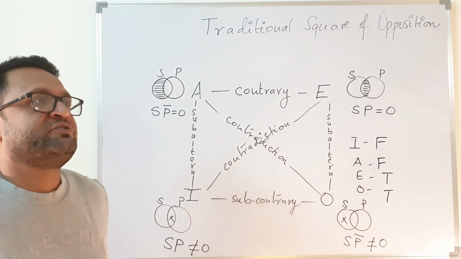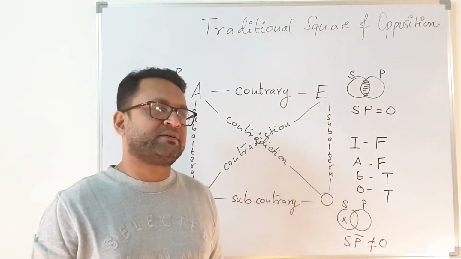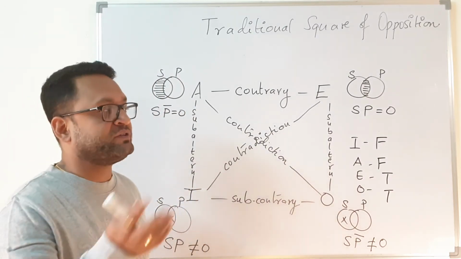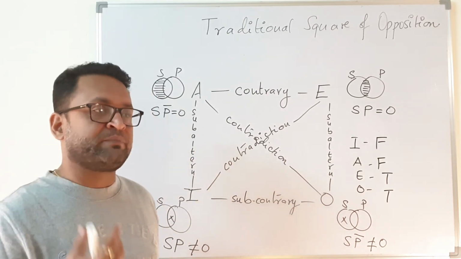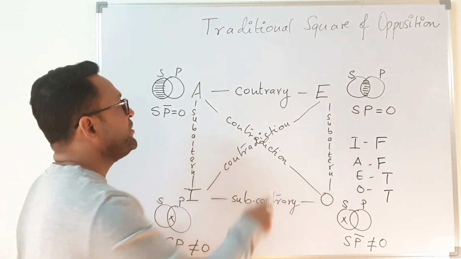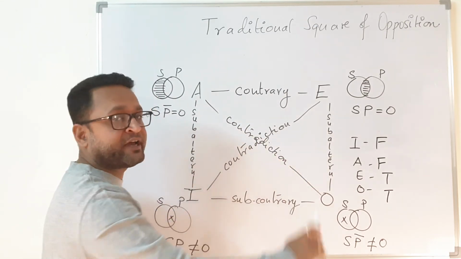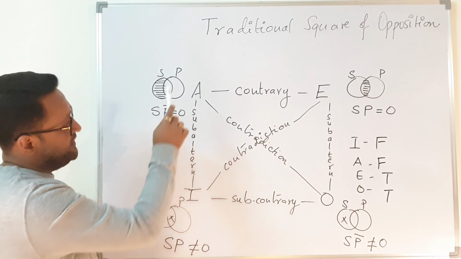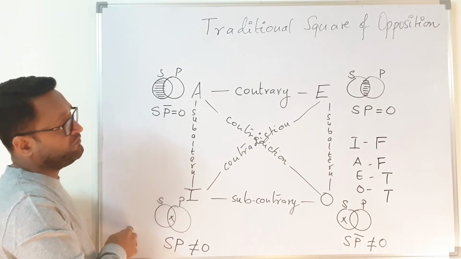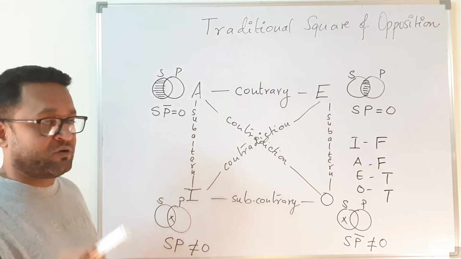This is something you should pick up: there are certain values through which you will not be able to find all the values, but there are certain values with which you can find all the values. Moreover, you should understand the relationships. Just for revision: contrary, they cannot be true together. Sub-contrary, they cannot be false together. Superaltern and subaltern: whenever the superaltern is true, the subaltern has to be true, but not vice versa. And whenever the subaltern is false, the superaltern has to be false, but not vice versa.